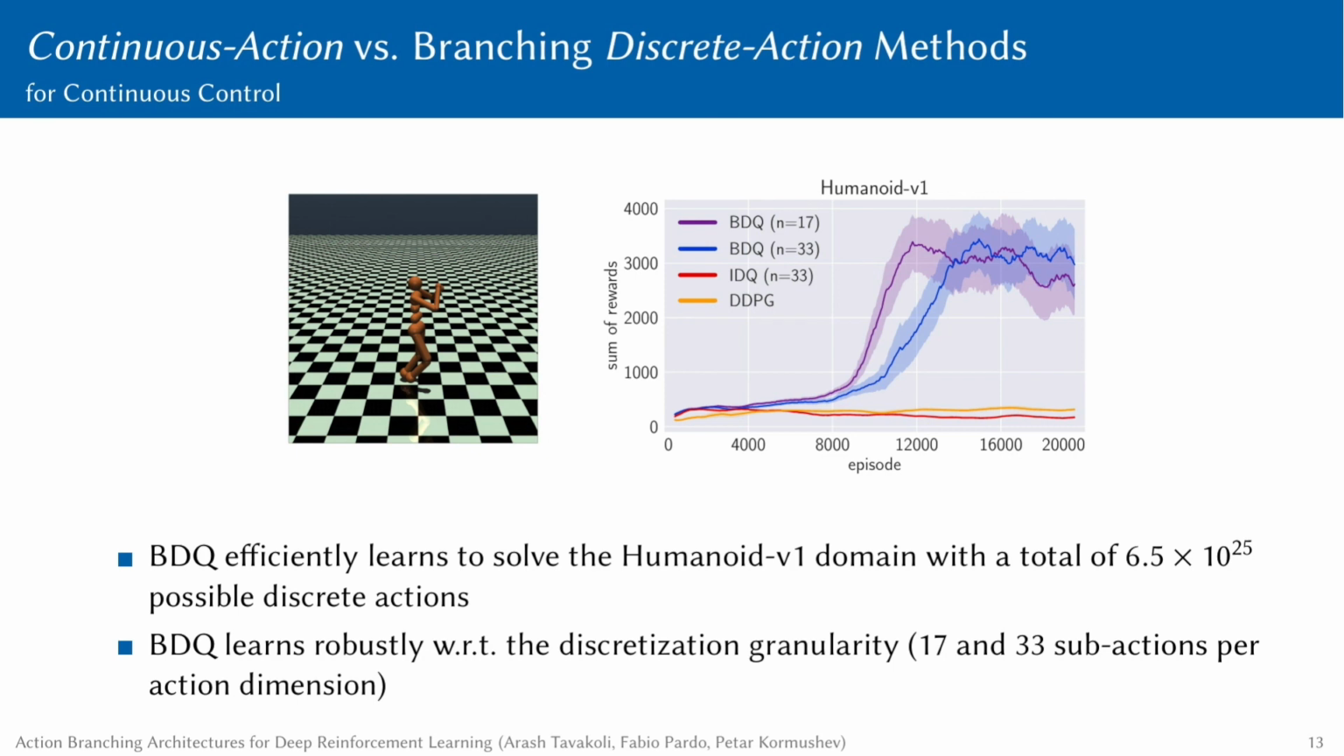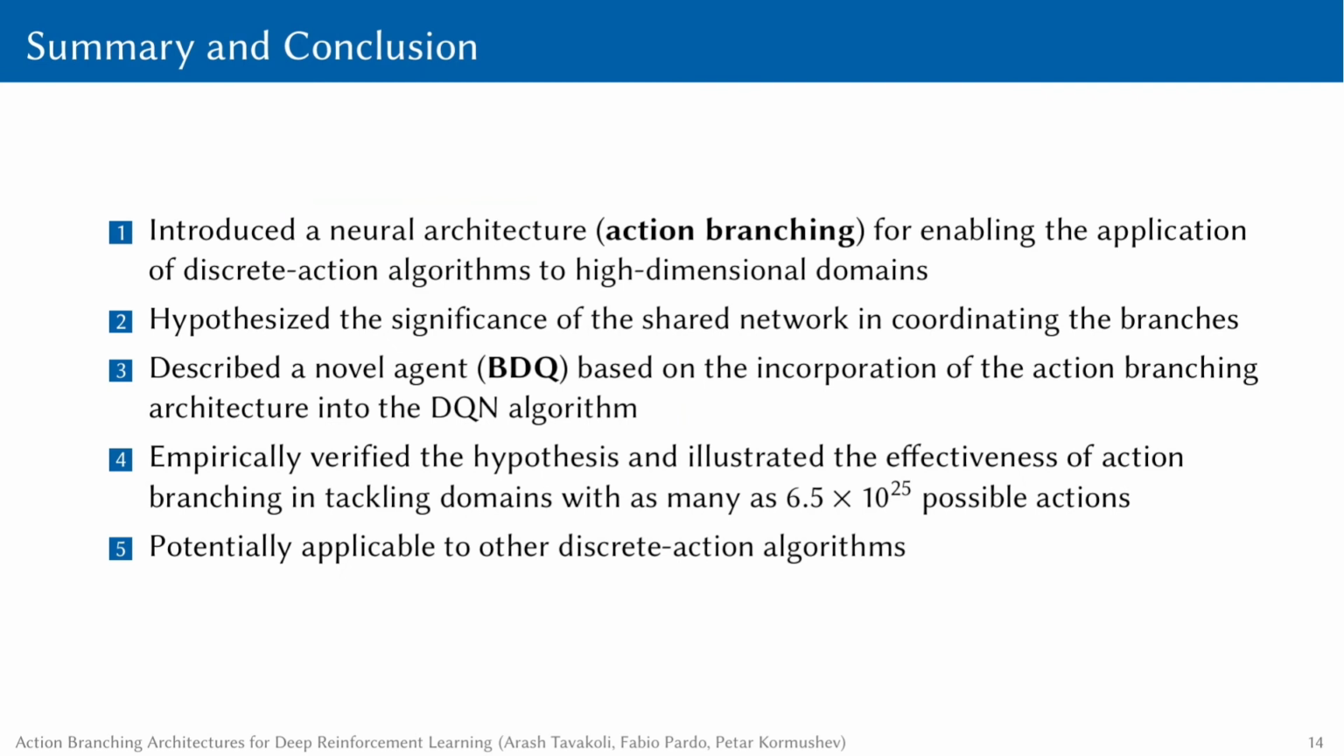To summarize, we introduced a novel neural network architecture called action branching that distributes the representation of the policy or the value function over several network branches, meanwhile maintaining a shared network module. We hypothesized that this shared network module can potentially enable a form of implicit centralized coordination for the distributed branches.